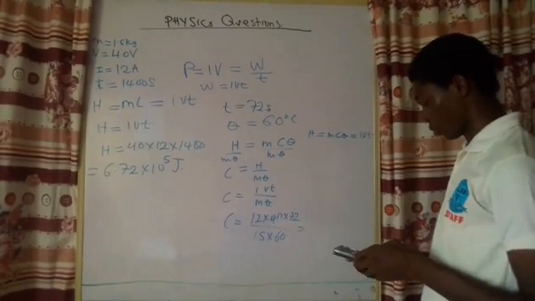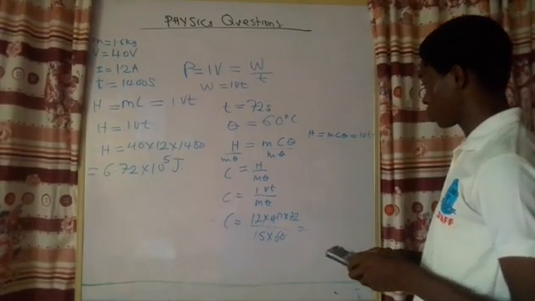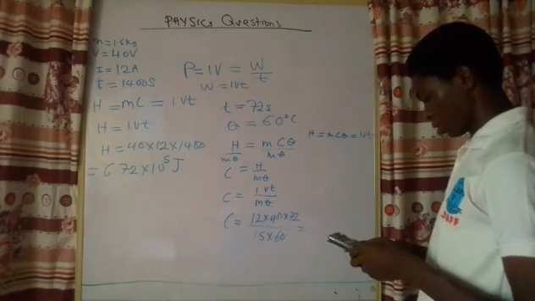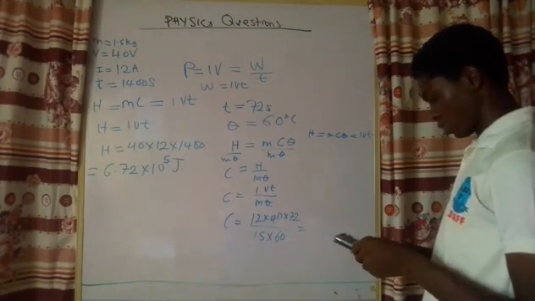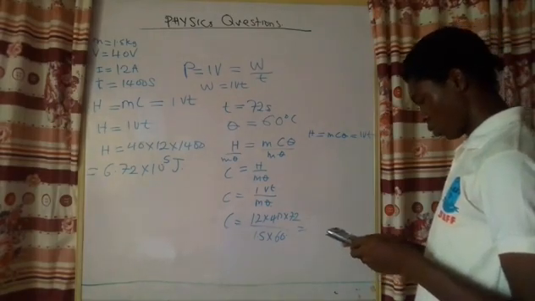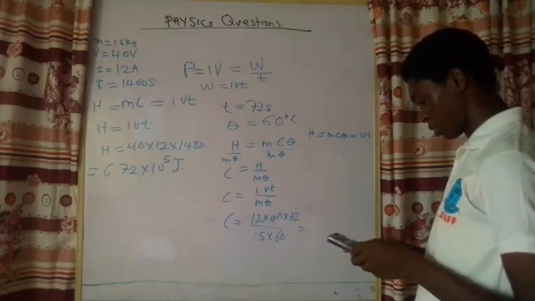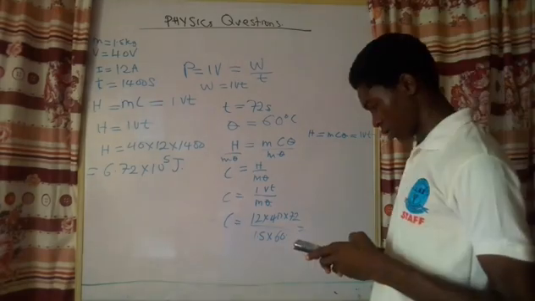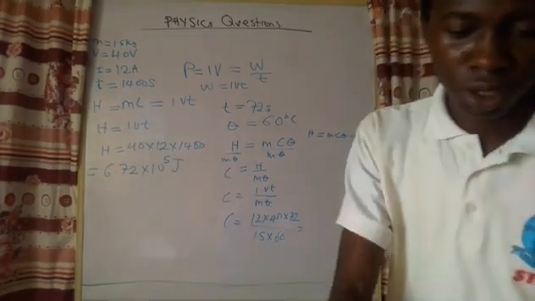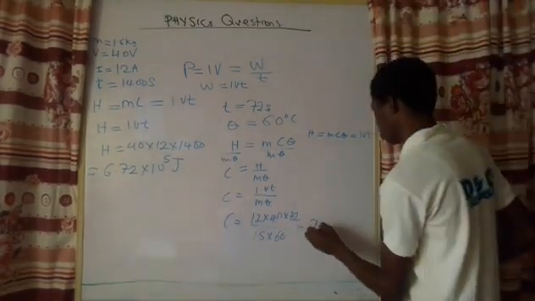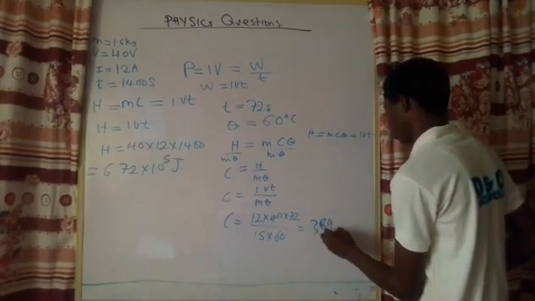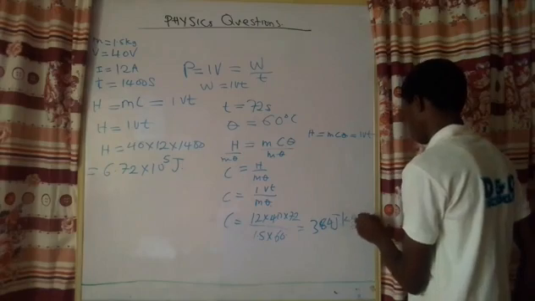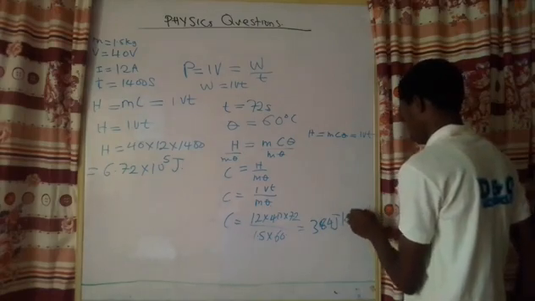We are going to have 12 times 40 times 72 divided by 1.5 times 60. So this gives us 384 joules per kilogram per Kelvin.